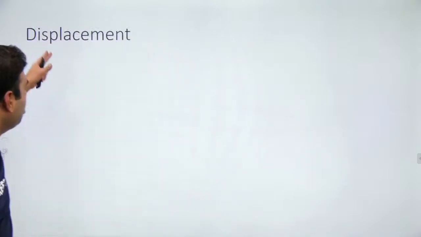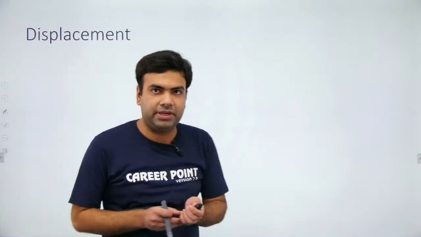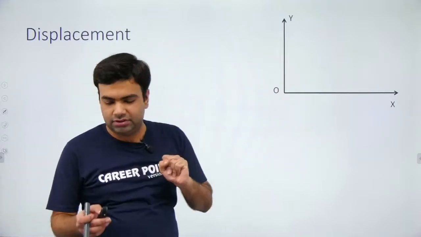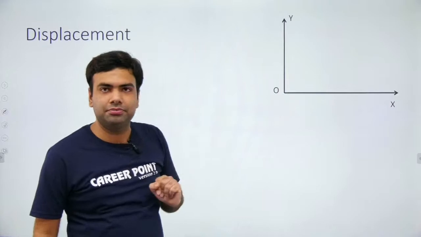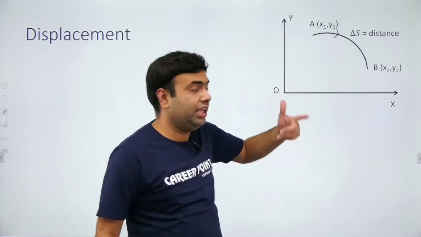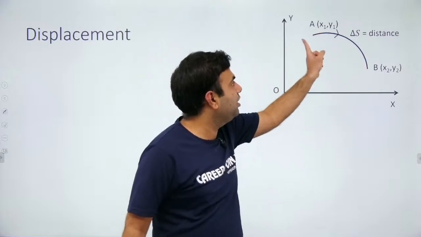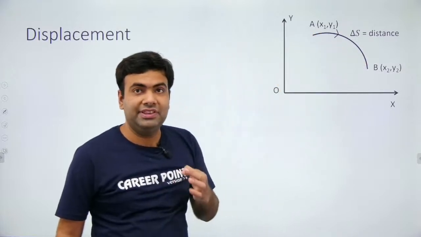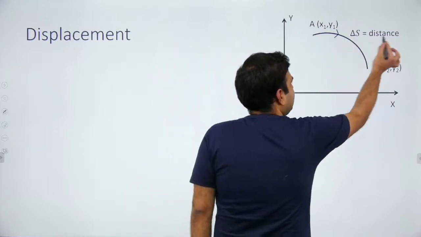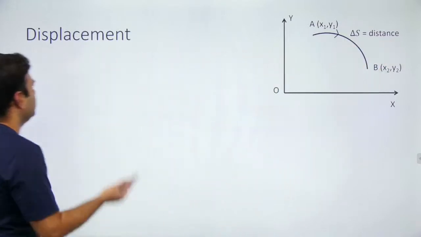Now, let us talk about displacement. What is displacement? Listen carefully. If we are having a frame of reference, suppose the observer is at the origin. According to the observer, if a particle is moving from point A to point B along this path, then the length of the actual path is the distance. But we are interested in displacement.